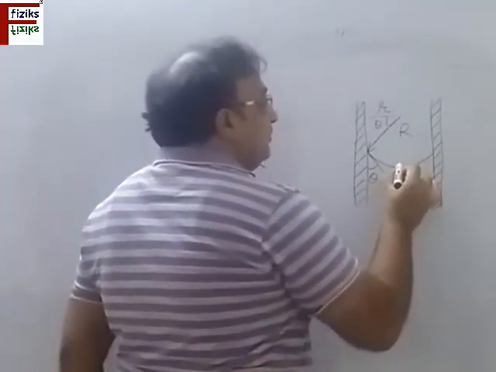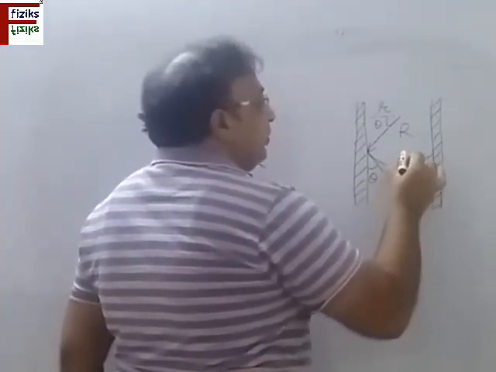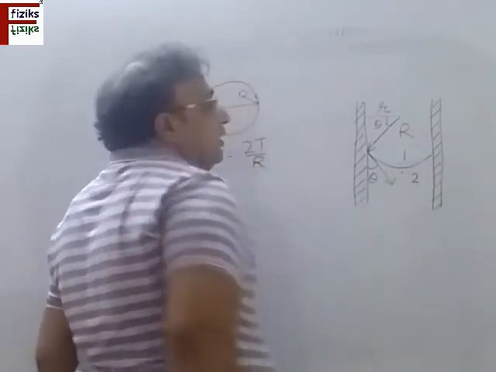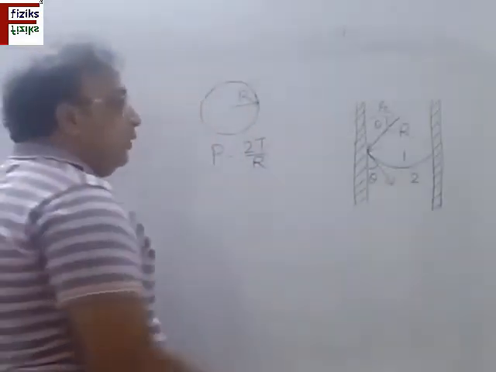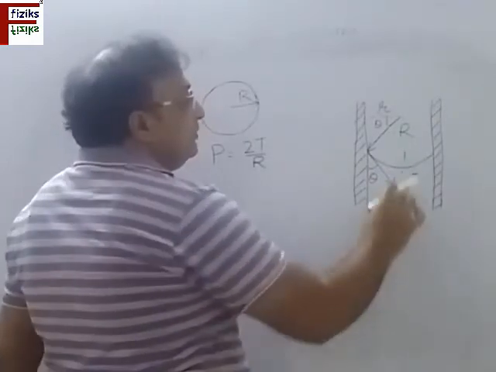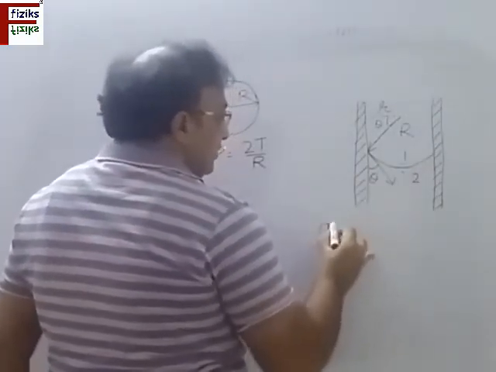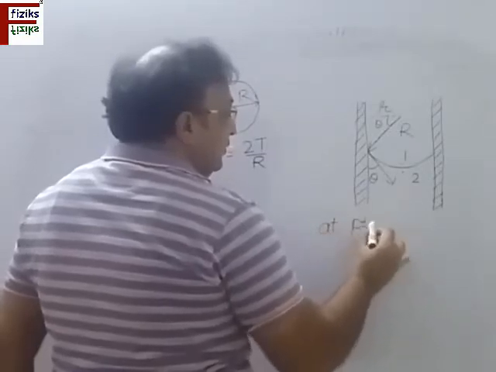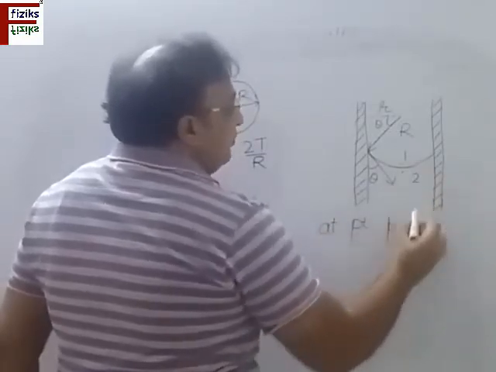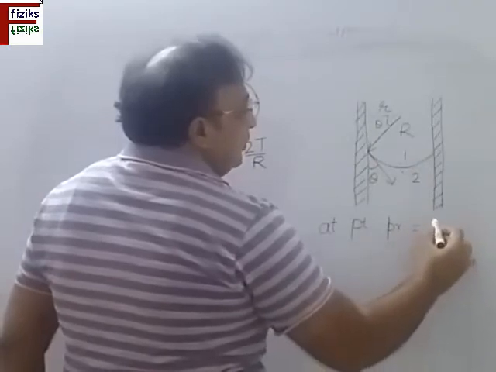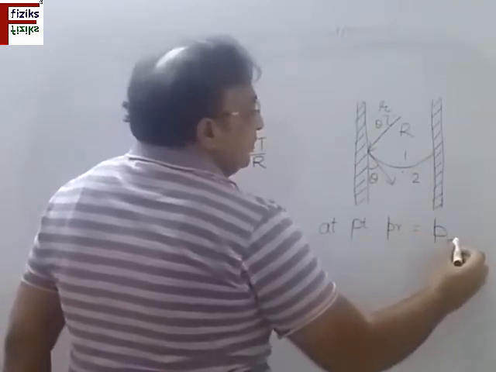If I take two points, one point here and another point here, point 1 and point 2, then at point 1 the pressure is equal to P0.